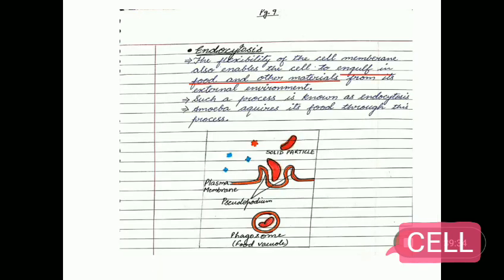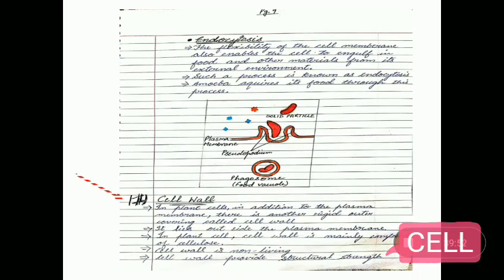Endocytosis. The flexibility of the cell membrane also enables the cell to engulf food and other material from its external environment. Such a process is known as endocytosis. Amoeba acquires its food through endocytosis by forming pseudopodia.